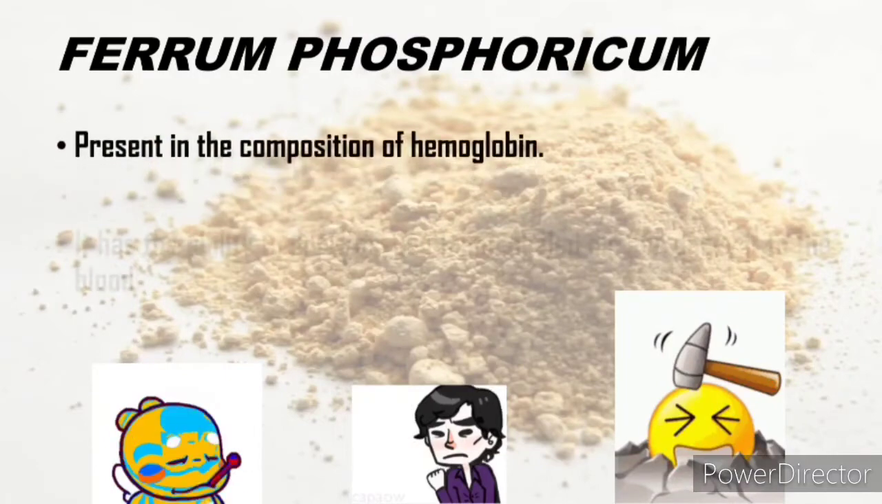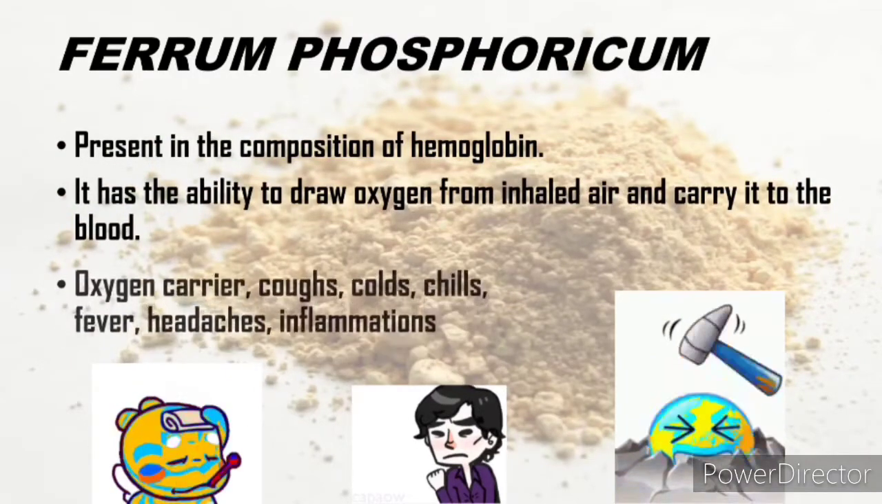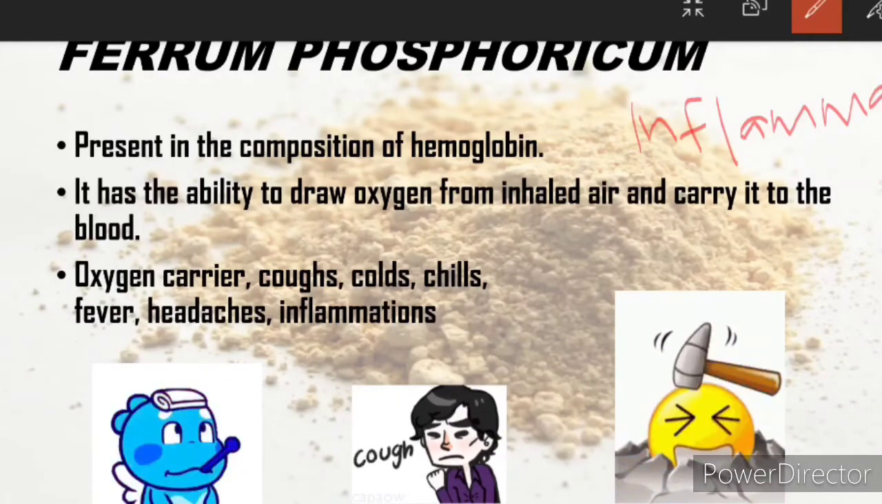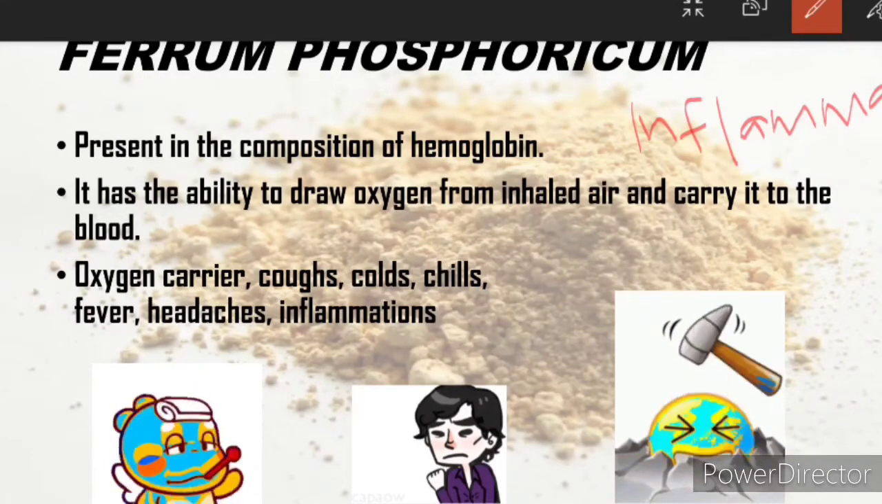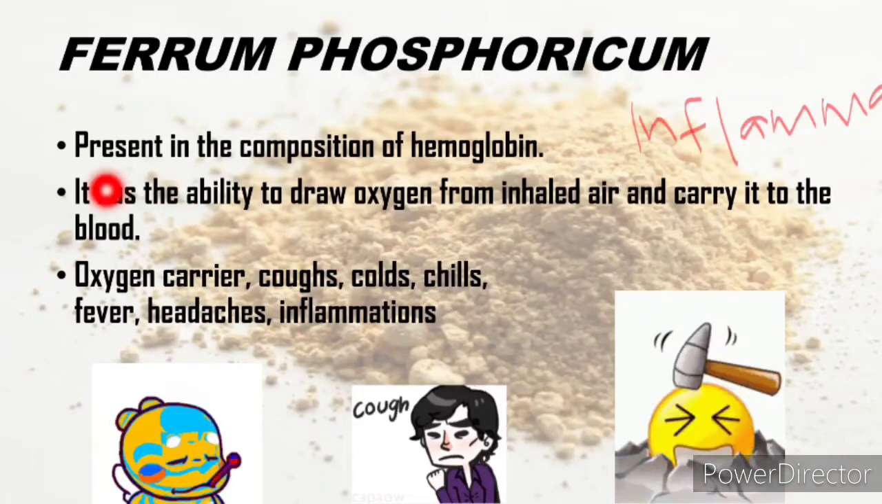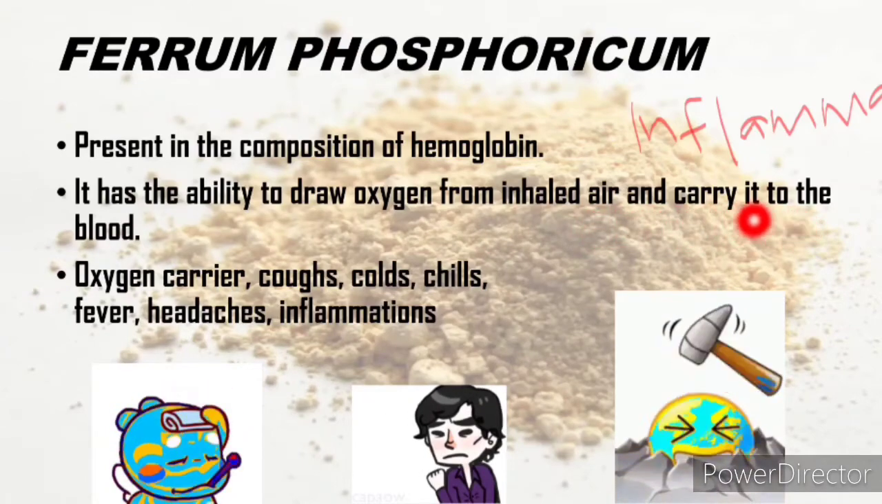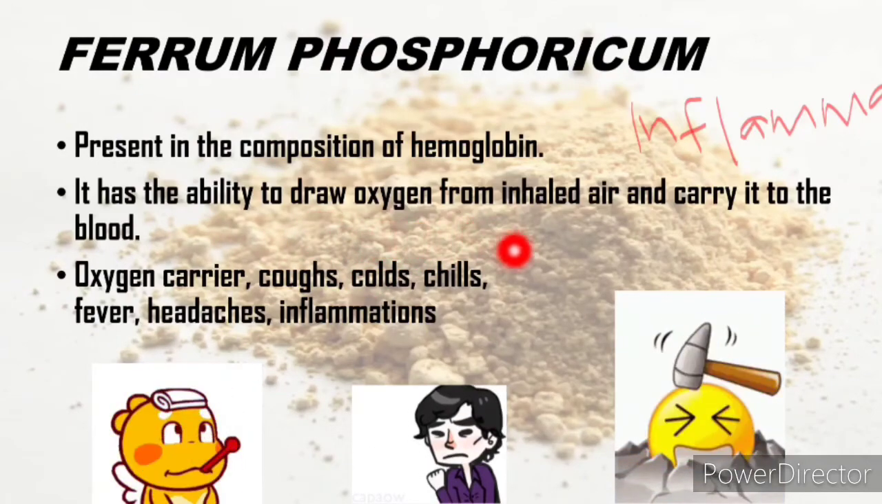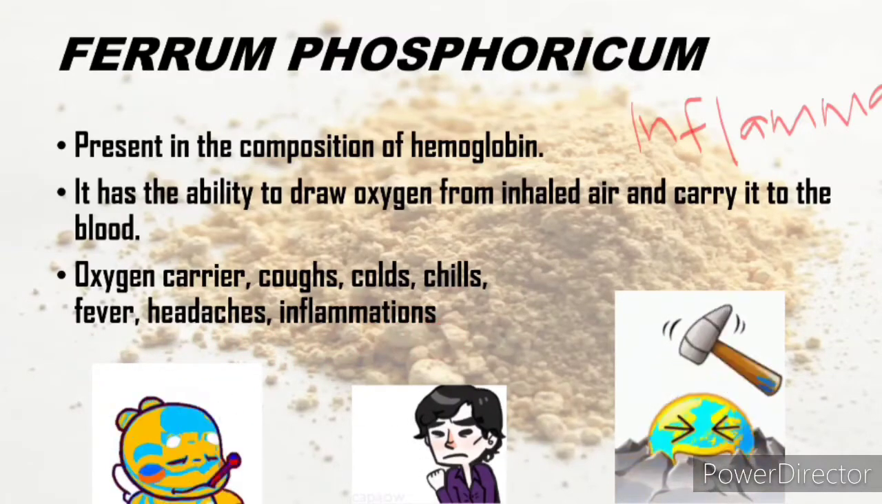Fourth biochemic remedy is Ferrum phosphoricum. Ferrum phosphoricum is known as inflammatory remedy. It has the ability to draw oxygen from inhaled air and carry it to the blood. It acts as an oxygen carrier given for cold, cough, chills, fever, headaches, and inflammations.